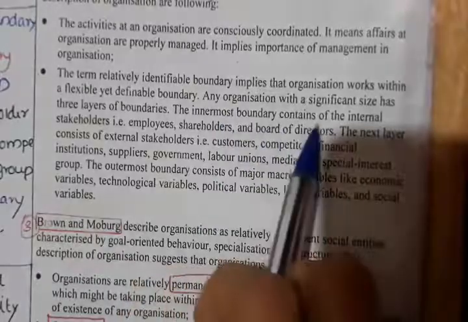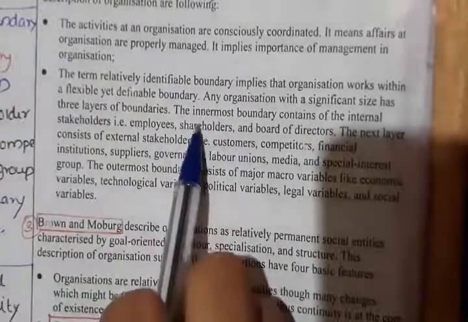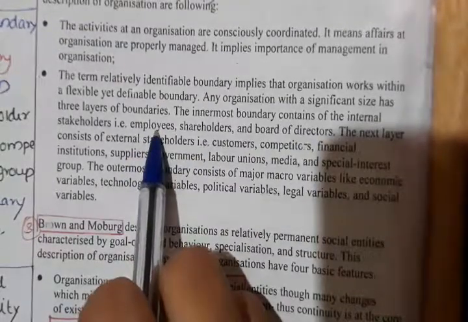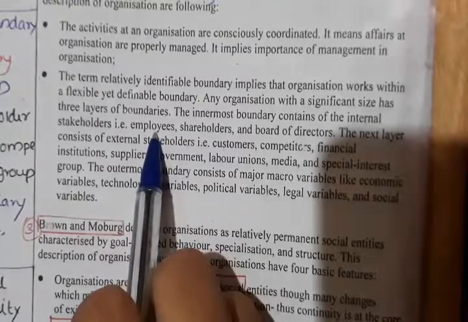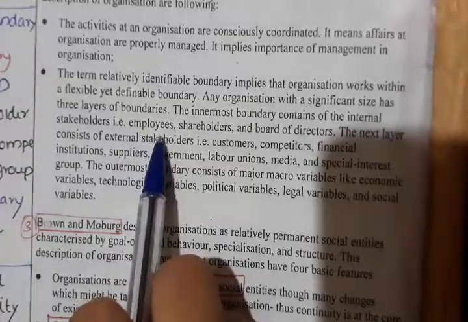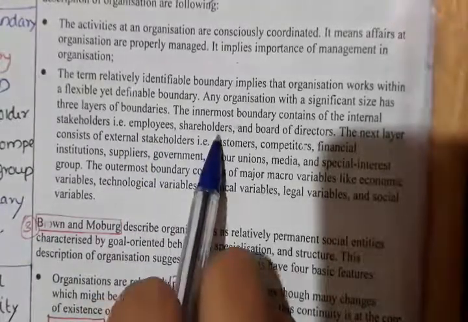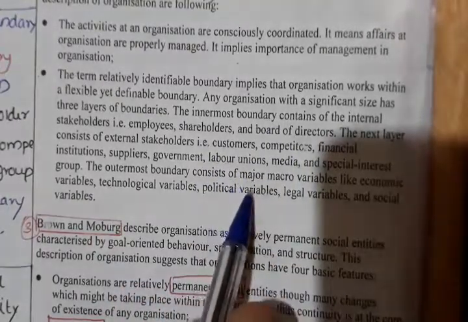The innermost boundary contains the internal stakeholders. You all know that a company has people working inside. Stakeholders, who are they? Employees, shareholders, board of directors. These are the persons who work within.